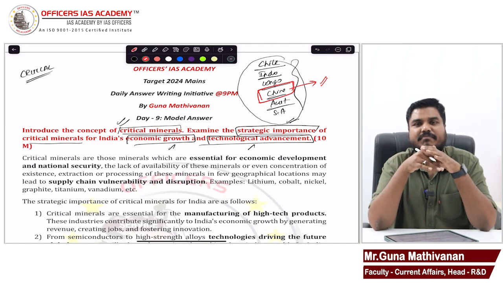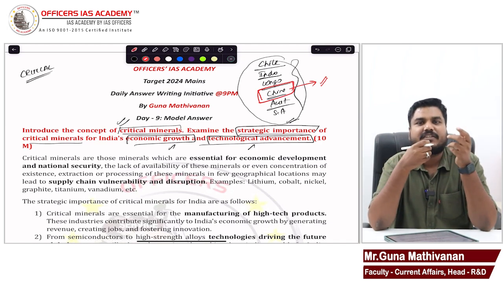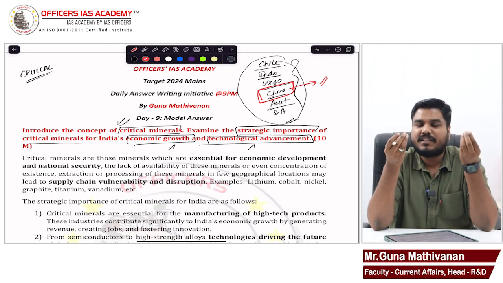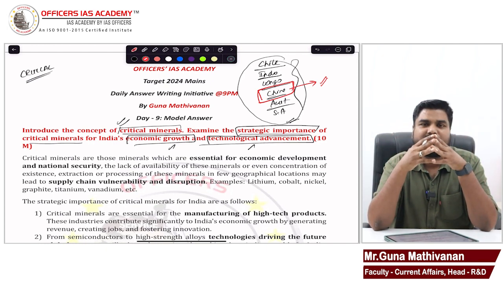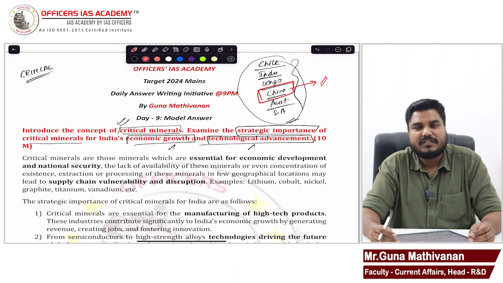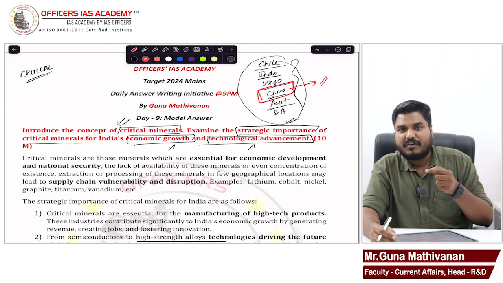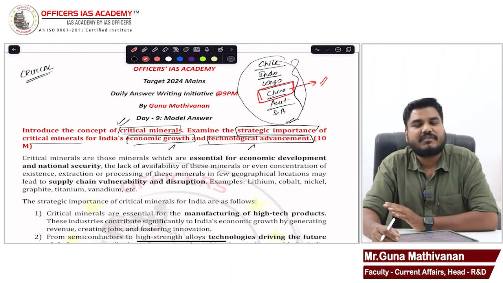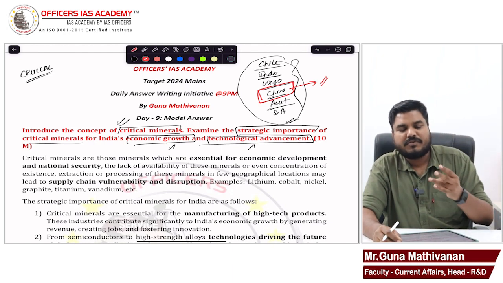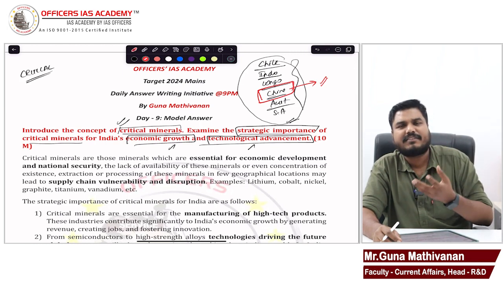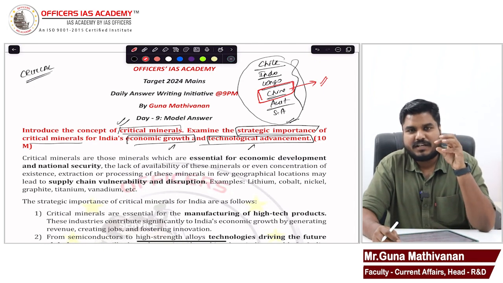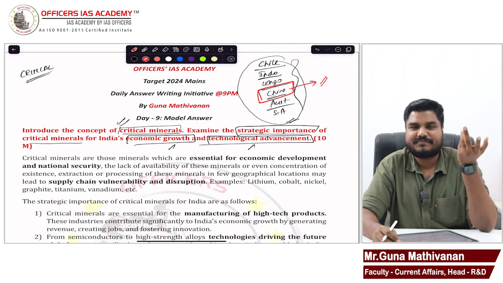When there is a disruption in the supply chain, and countries like India, USA, UK are not able to receive these critical minerals, then we cannot develop the technologies I was mentioning, like drones, electronics, semiconductors, electric vehicles, etc. That cannot be developed. So, ensuring the supplies of these critical minerals becomes imperative for the entire world, and for India in particular. Lithium, cobalt, nickel, titanium, all these are examples of critical minerals. So, I have explained about critical minerals and about their significance.